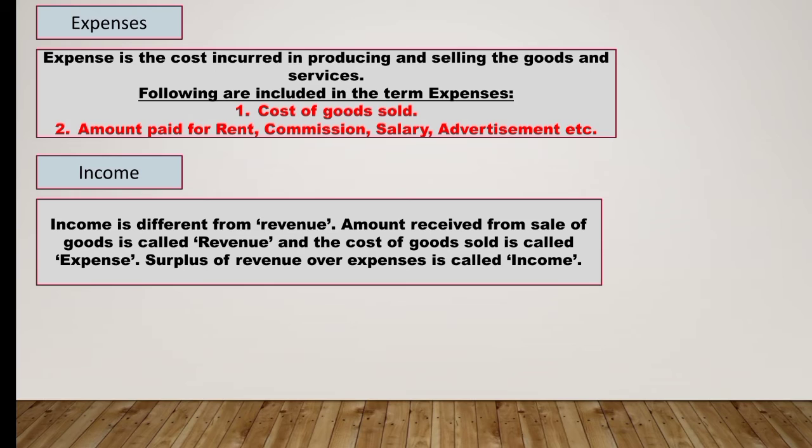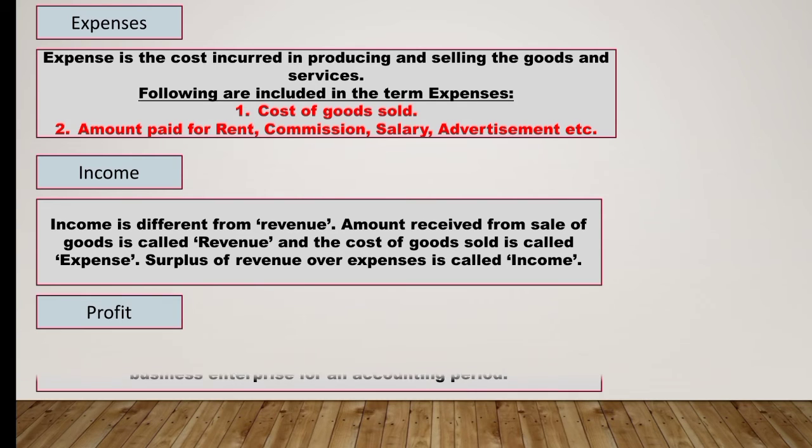Sale amounting to rupees 5 lakh is the revenue and the cost amounting to rupees 4 lakh is expense. So here the difference between two is rupees 1 lakh. Here the difference between cost and revenue is 1 lakh which will be considered as income. So by this we can conclude that surplus of revenue over expense is called income.